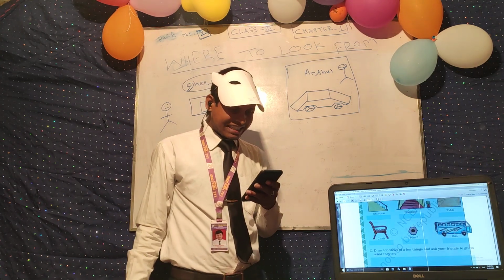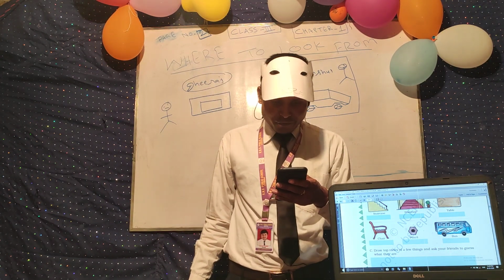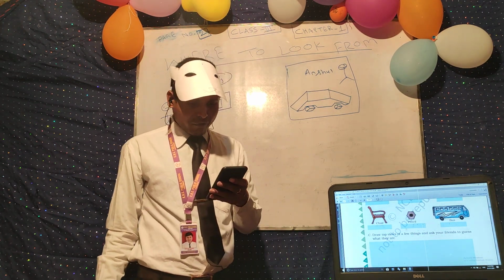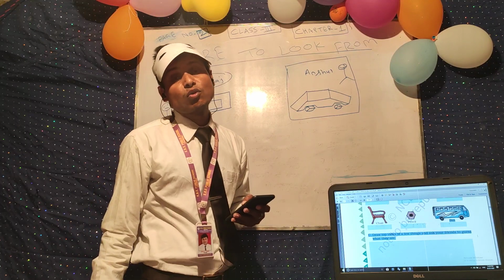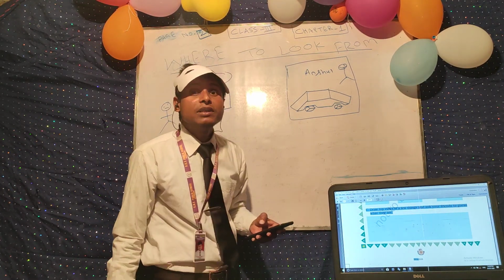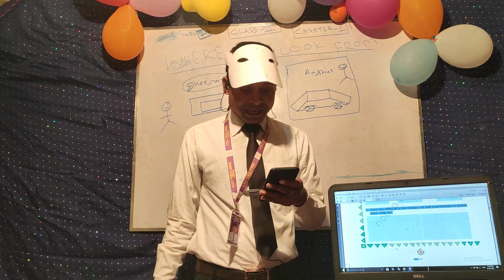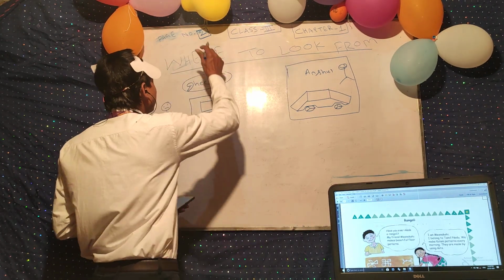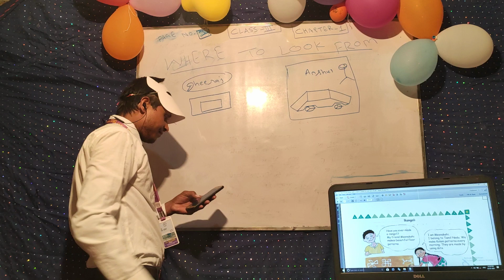So see, draw two views of a few things and ask your friends to guess what they are. You have to draw the figures and ask your friends what their view is. So come to page number 3. Now page number 3 is here.